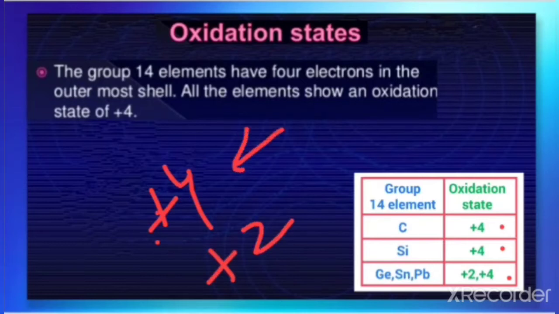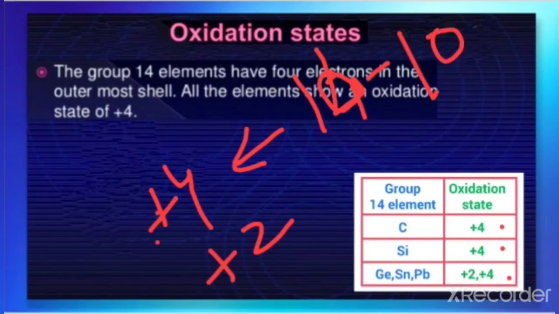+4 is the highest oxidation state, the group oxidation state, which we find by the method 14 minus 10, that is equal to +4. That is, the group number minus 10 is equal to +4, and the oxidation state 2 units less than the highest is +2. So these are the two common oxidation states shown by these elements.